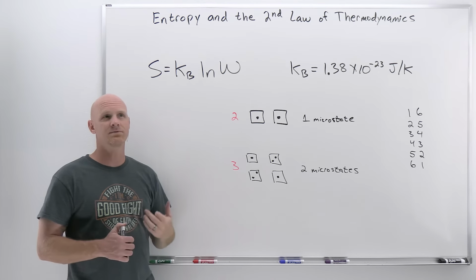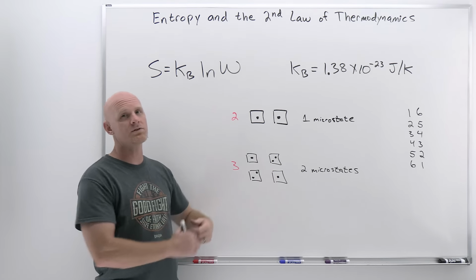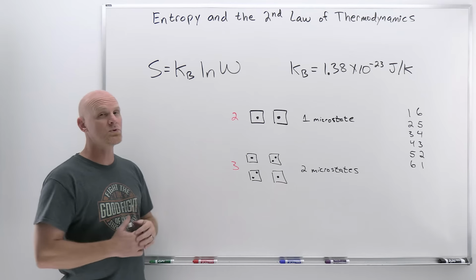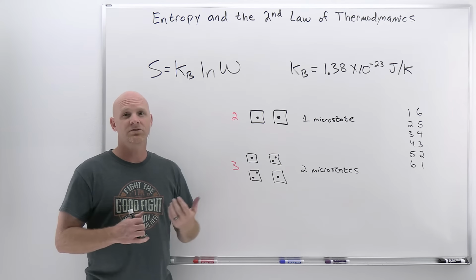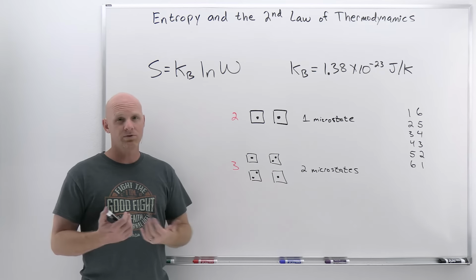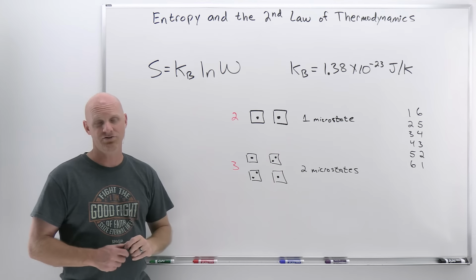And we could say that systems tend to have more disorder and stuff like that. But at its base, it's really just about probabilities. So more disordered systems tend to have more equivalent microstates, which is why they have more entropy.